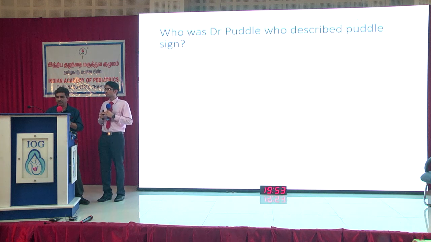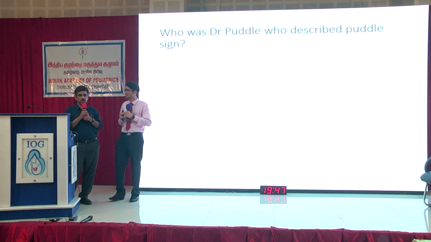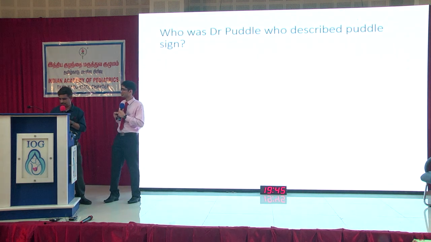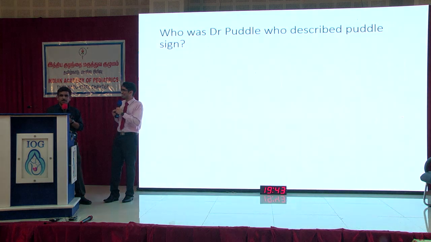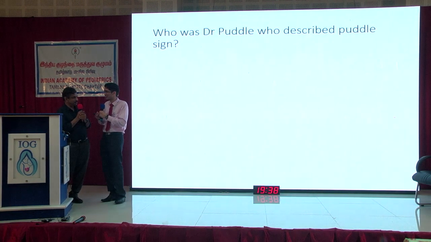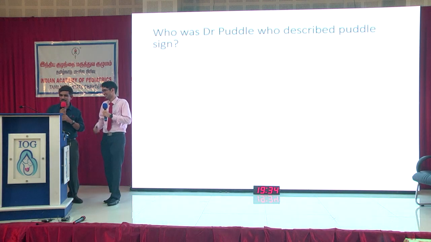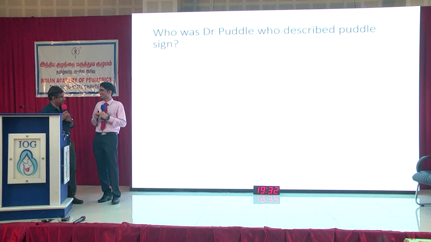So, who was Dr. Puddle who described Puddle's sign? Options: a pediatrician, second option, pediatric gastroenterologist, third option, adult gastroenterologist. Pediatricians. He wants pediatrician. You don't like pediatric gastroenterologist? Pediatric gastroenterologist. When the captain says march, we march. Okay, that's very nice. So he's very fond of pediatric gastroenterologist also. Okay, thank you very much.